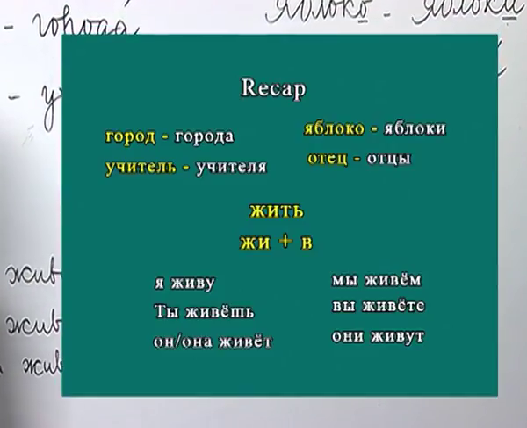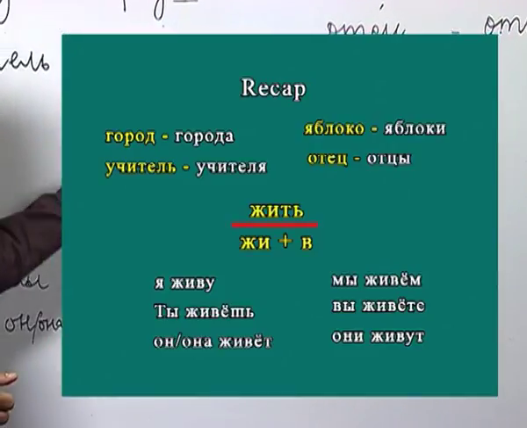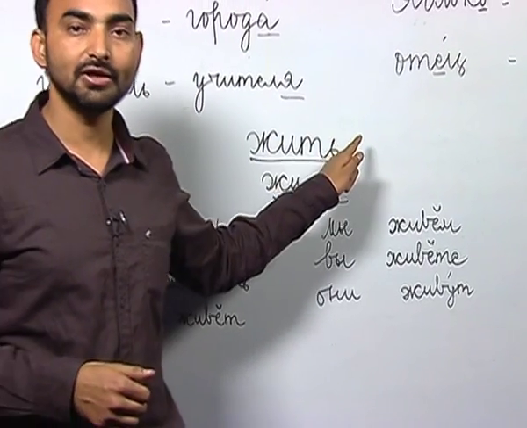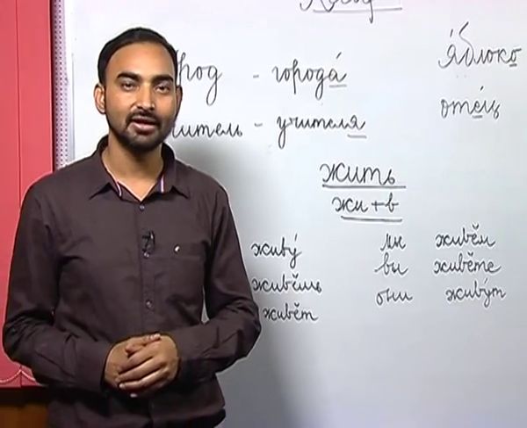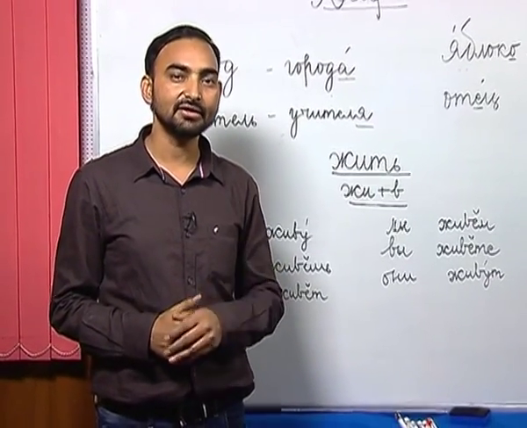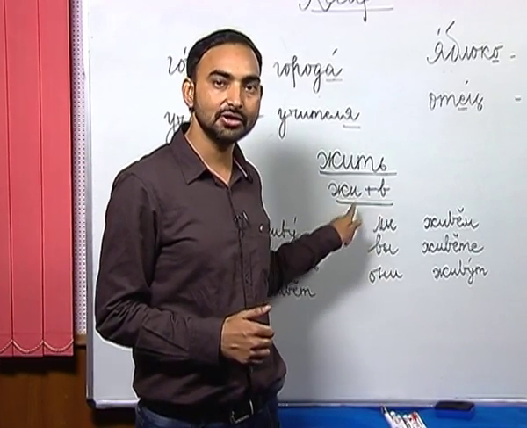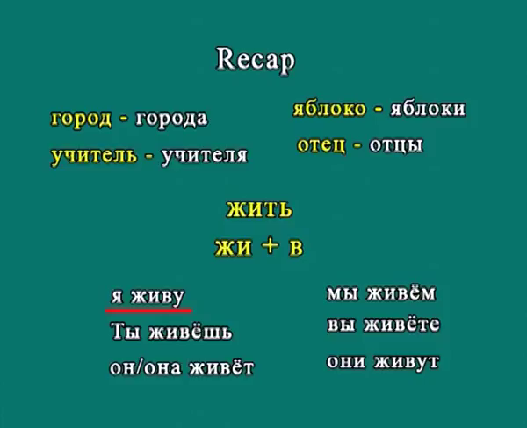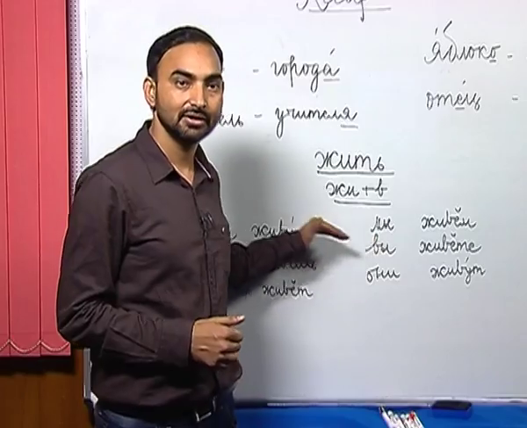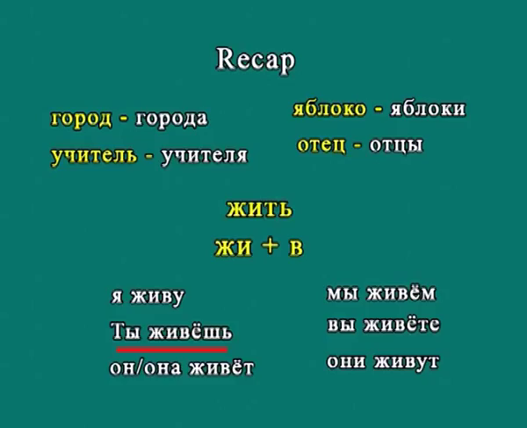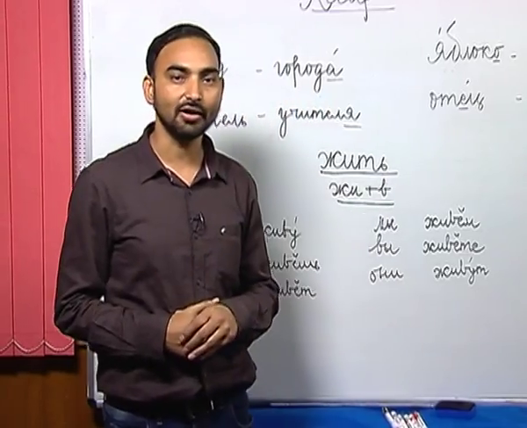Let's move on to the next topic we had done in the last lesson. The verb zhit. Zhit is to live. And how do we conjugate this verb? This is a slight deviation from the rules of conjugation that we had done. So instead of using the root, we are adding v, which is a consonant, to the root in order to conjugate this verb. For example, ya zhivu, I live, ty zhivyosh, on/ona zhivyot, my zhivyom, вы живете, они живут. So that's all about the previous lesson.